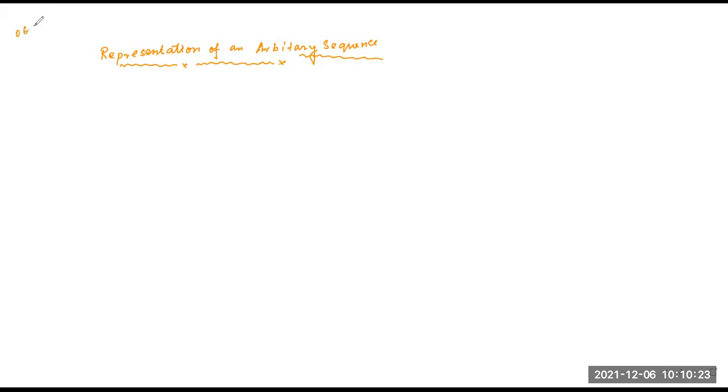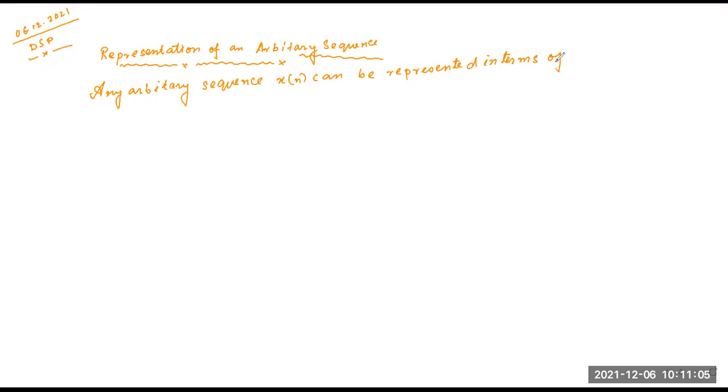So any arbitrary sequence of x[n] can be represented in terms of delayed and scaled impulse signal, delta n.